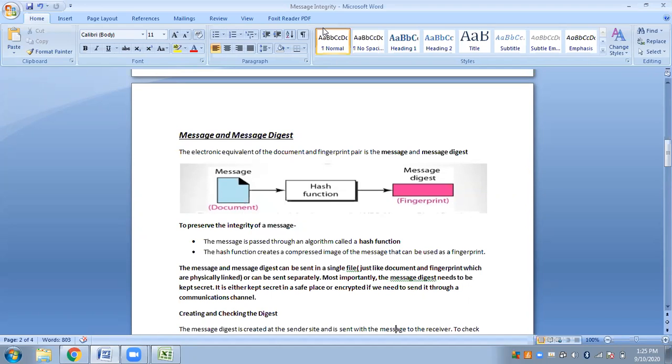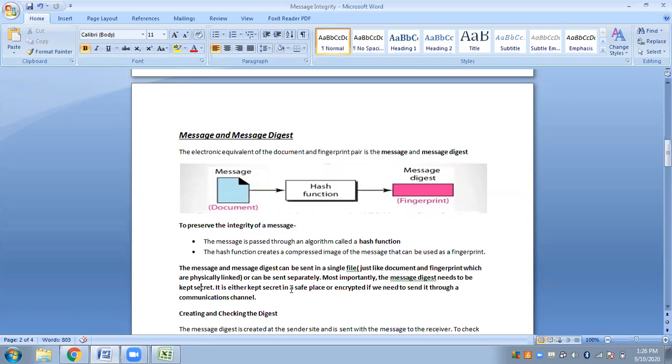So physically, in conventional way, it is not possible to send both the document and the fingerprint separately, but here it is possible. So message and message digest can either be sent as a single file, or as separate files. Okay, most importantly, the message digest needs to be kept secret. It needs to be kept secret because it's a fingerprint. It's the sender's fingerprint. So this needs to be kept secret. It should not be shared.